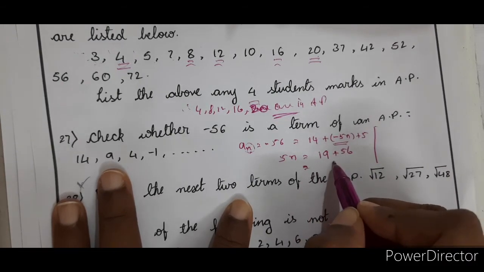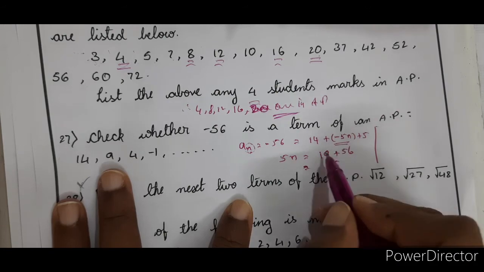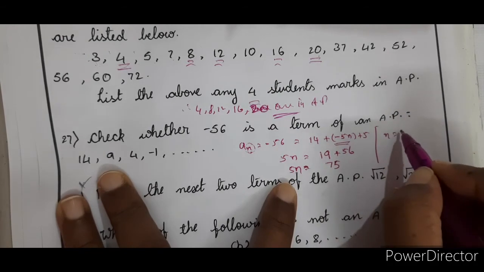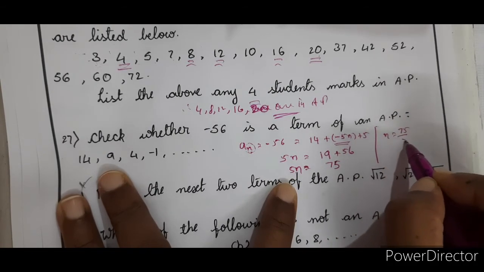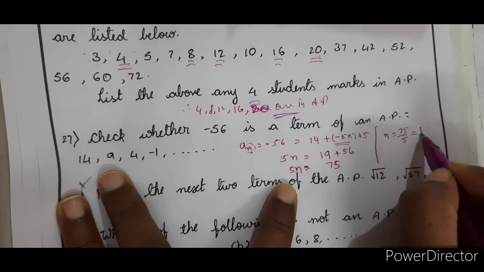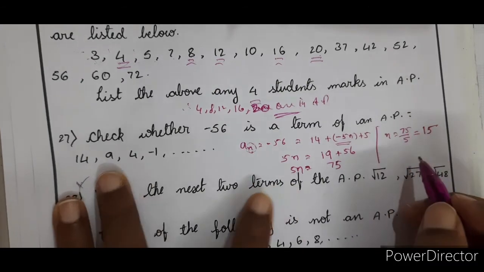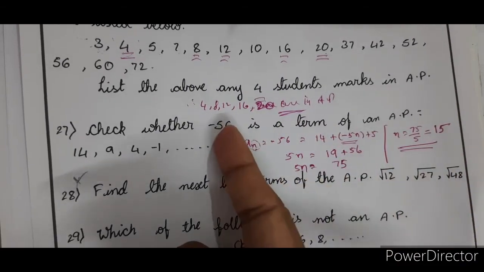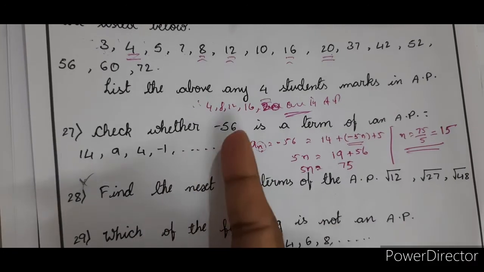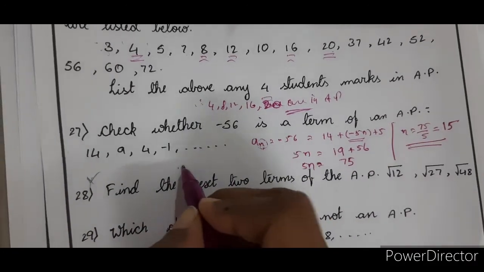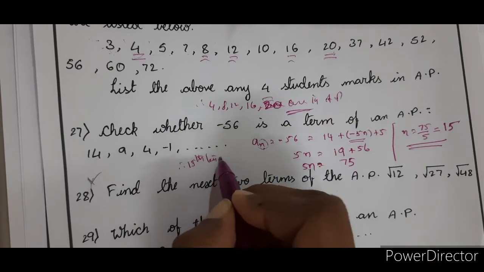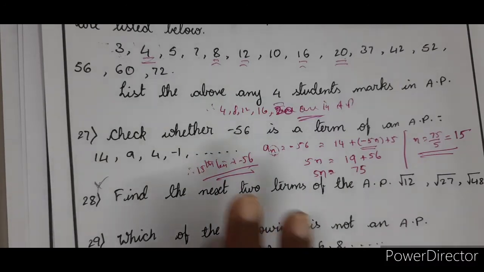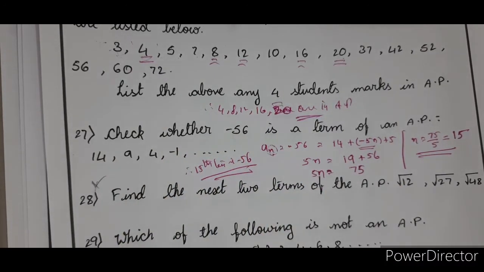So what is the next step? 19 plus 56 is 75. Yes, we are getting it. 5n is equal to 75, so n is equal to 75 by 5. What is that? 15. Right? n is equal to 15. So, yes, minus 56 is a term of this AP. Which term is it? The 15th term. Therefore, the 15th term is minus 56. So proof, verification, justification, everything is done here.